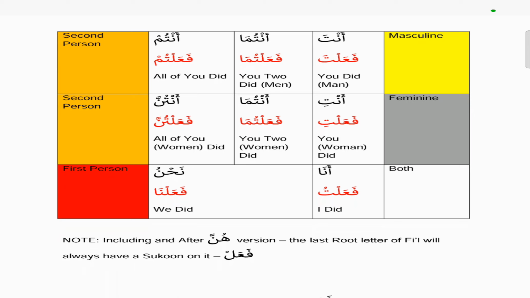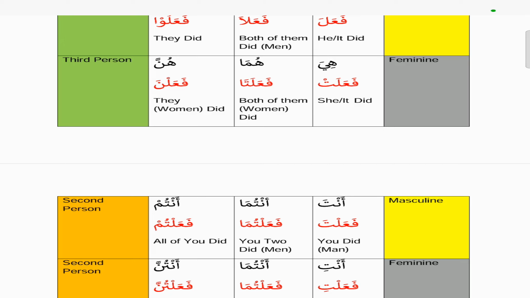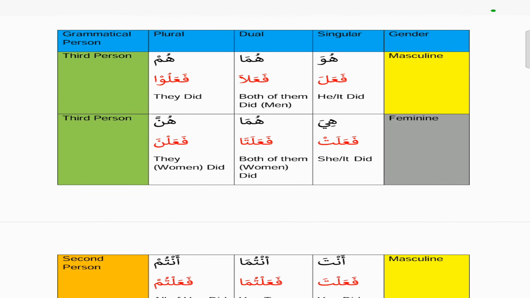And the other thing that you notice is that including and after the hunna version, the last root letter of the fi'l will always have a sukoon on it, so it's always going to be fa'al something from hunna onwards. So if you look at hunna, it's fa'alna. What we mean by that is fa'ala are the three root letters. Fa is the first, the ain is the second, and the lam is the third root letter.